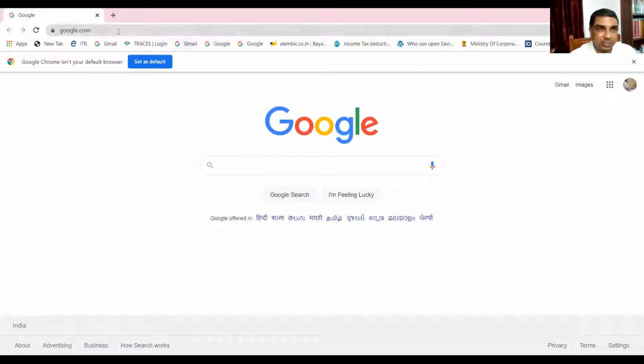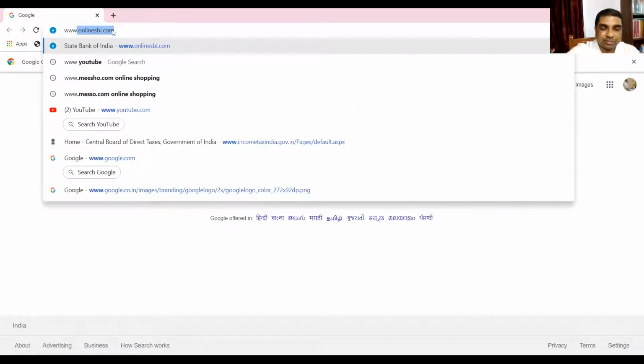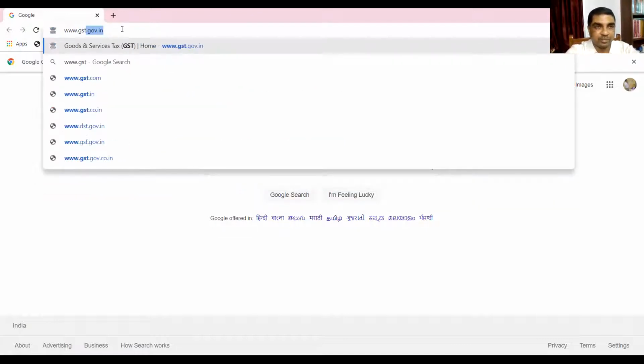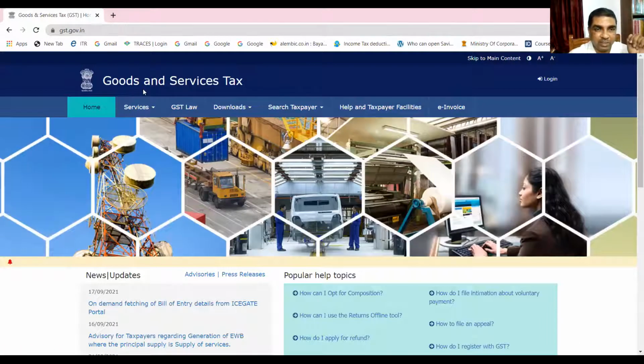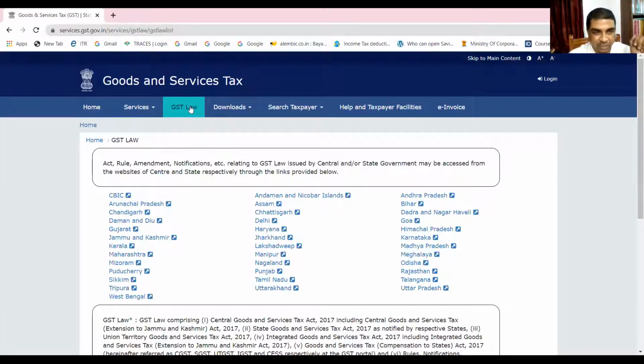Now you are seeing this Google browser. You know the GST website address? Who can tell me? gst.gov.in, you can visit. Here you can see GST law. These are various acts for different state governments. You can refer to the act of any particular government. You can go there, click here, you can find it.